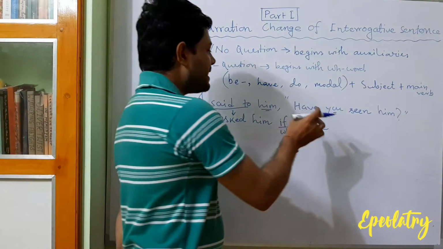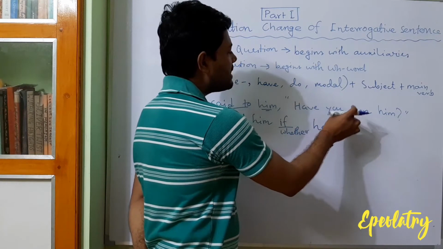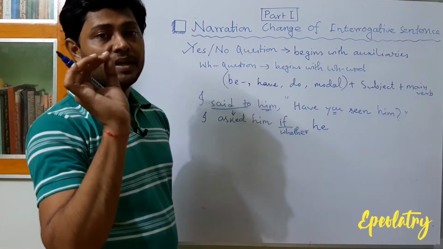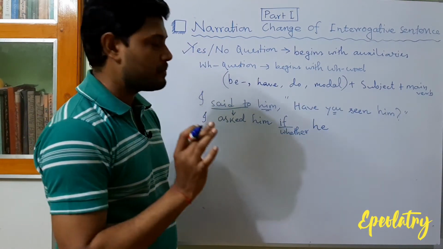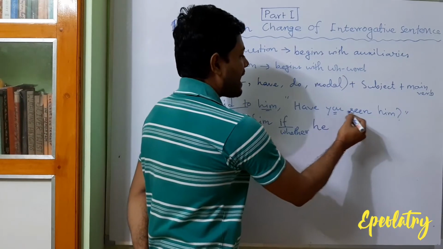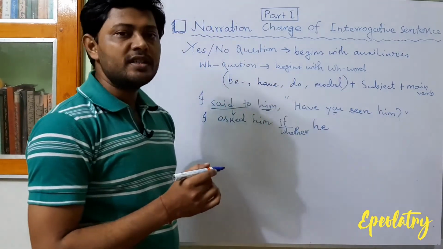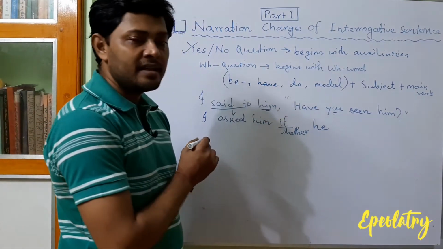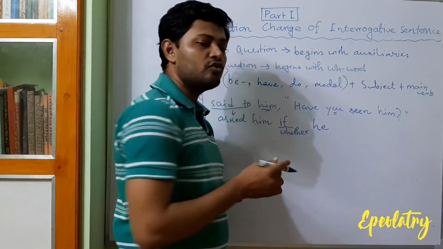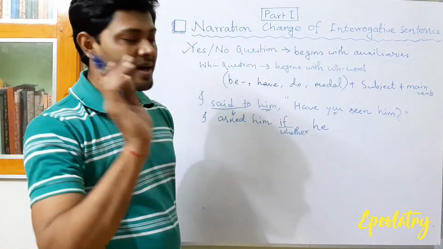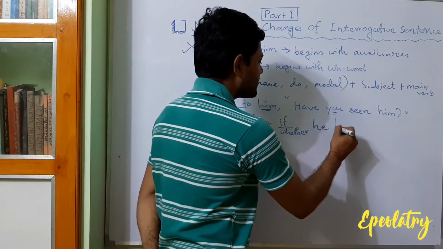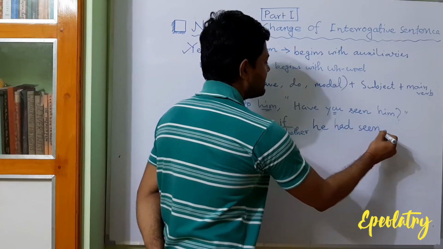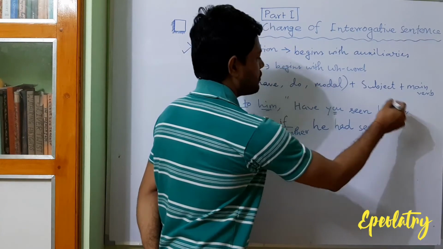Then we have to think about the tense of the verb. You have seen him. Which tense? Present perfect. As there is the past tense, it will be changed into past perfect. So he, then past perfect, had seen. After that there is one pronoun, him.